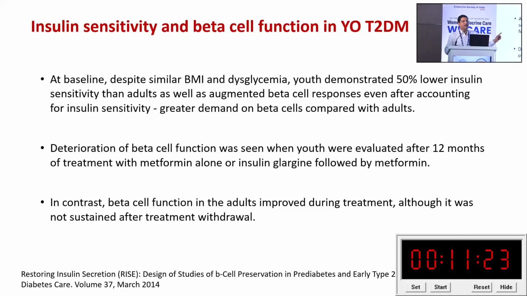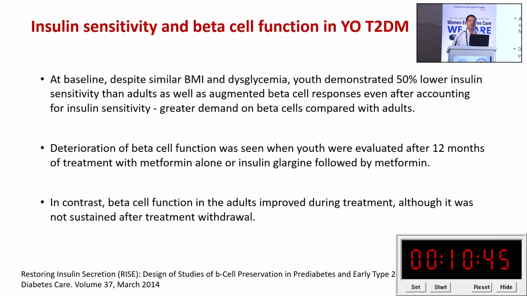This is the important part: despite the same BMI and same dysglycemia, these young people demonstrated 50% less insulin sensitivity in comparison to adult type 2 diabetic patients. And if you see the beta cell response, they produce much more insulin despite the same sensitivity. That means the stress on the beta cell is much higher, and this stress itself leads to deterioration of beta cell function. Within 12 months of treatment with insulin glargine or metformin, there is significant deterioration.